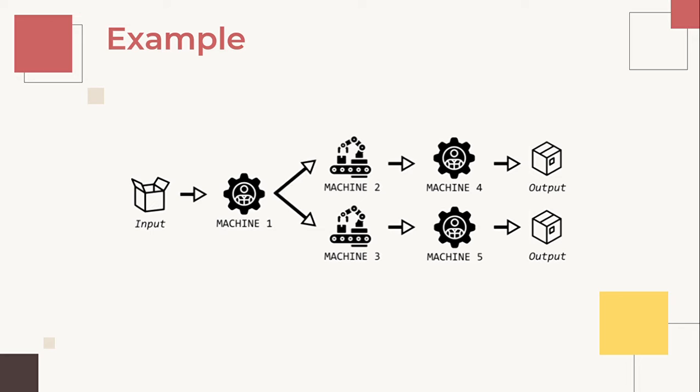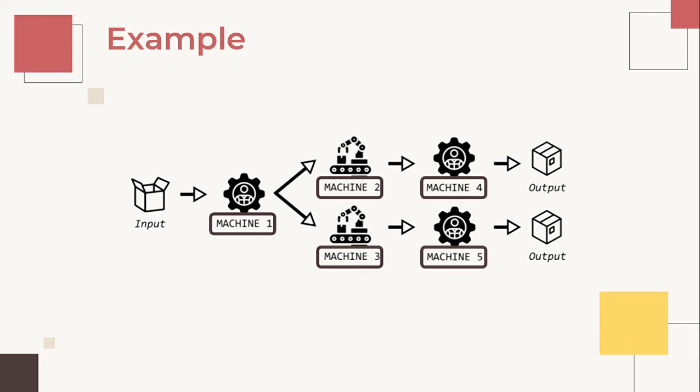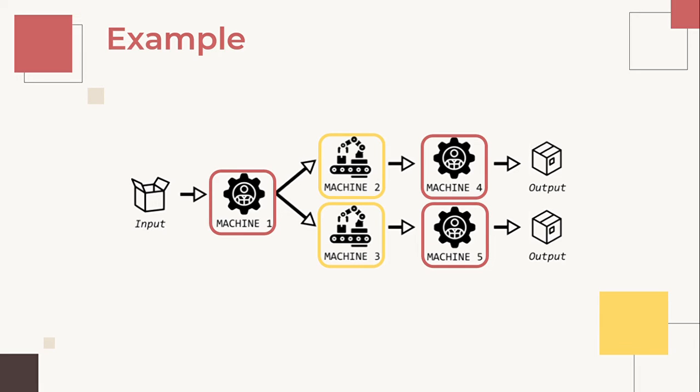Now I'm going to show an example to clarify our proposal and to show how to use the software tool. This example is based on a routing process that is composed of 5 machines, from machine 1 to machine 5. And we can see that each machine has an icon related. This icon represents the type of machine that each one is.